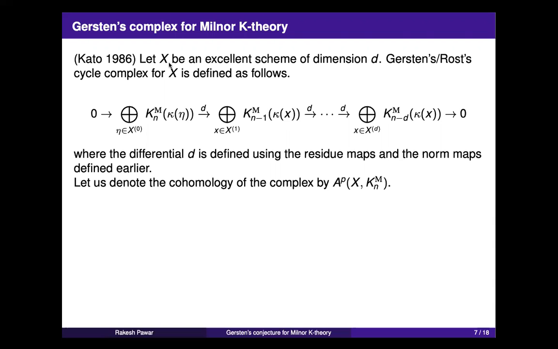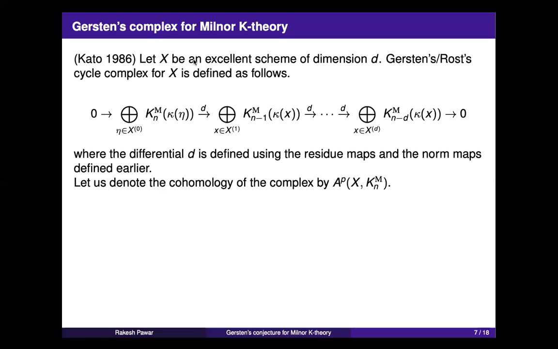So Kato was able to prove this for a scheme which is an excellent scheme. There is some technical concept here, which has to do with the scheme behaving nicely with normalizations and completions. So for example, if I take a general scheme and take its normalization, it maps to X. It may not be a finite map. But if the original scheme is excellent, then this map from the normalization of X to X is always finite, which is useful geometrically.